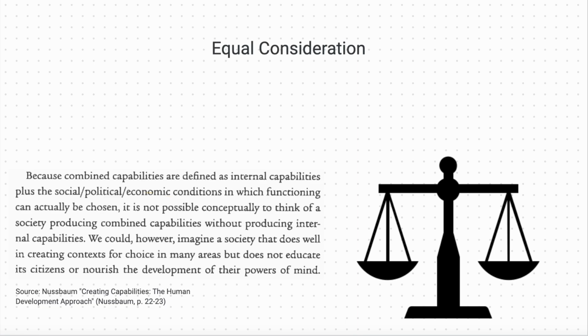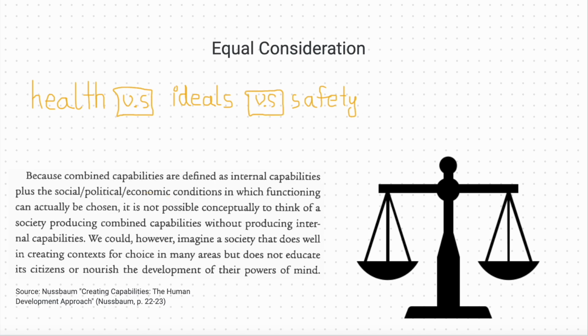At this point, someone might ask, does this mean that we're giving each capability equal weighting? Yes. We may generally believe that health is more important than ideals or safety is more important than socialization, but providing any arbitrary weighting between these capabilities would be subjective. Certain capabilities such as social access and emotional intelligence combine to allow for certain functionings. We must equally consider these central capabilities to highlight their interdependence or the tragic conflict that arises if there is a dilemma between choosing one critical capability by neglecting the other.